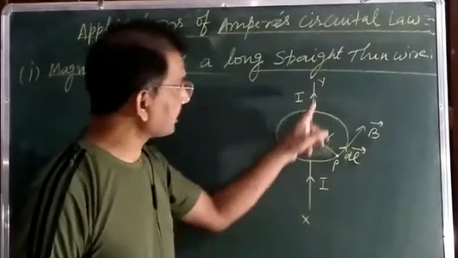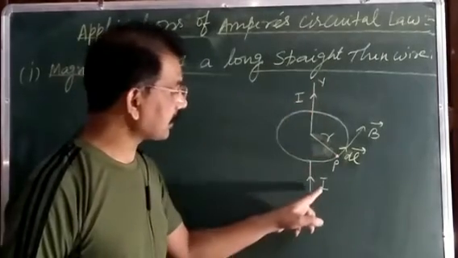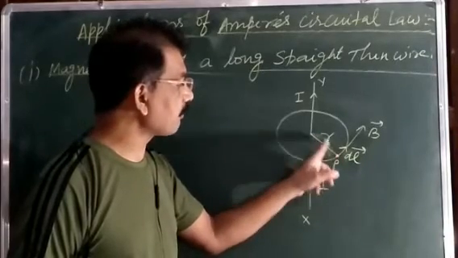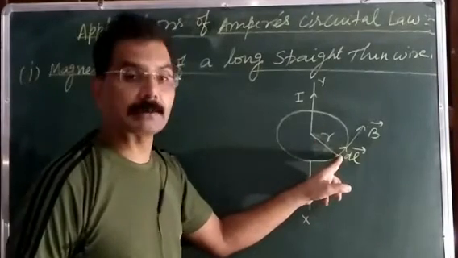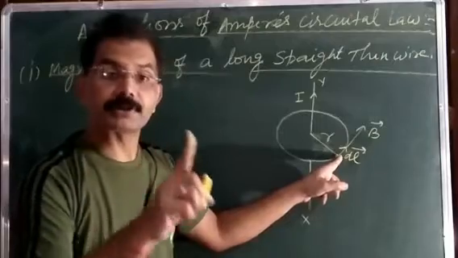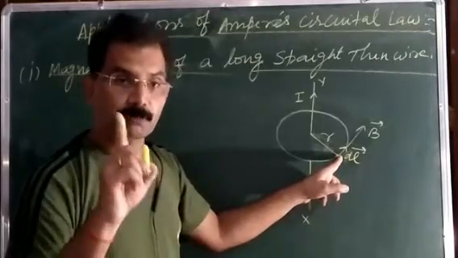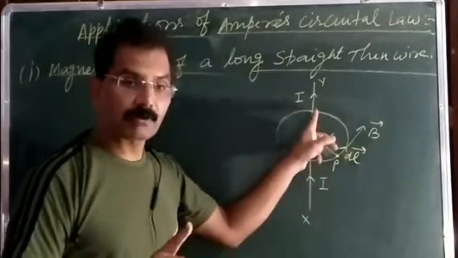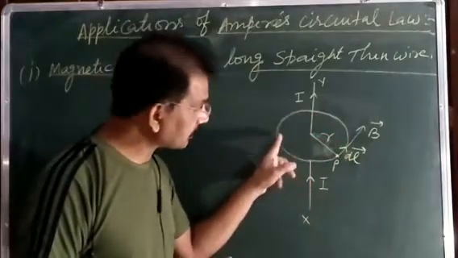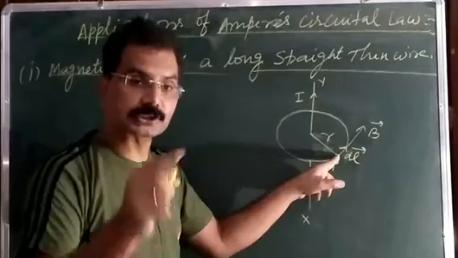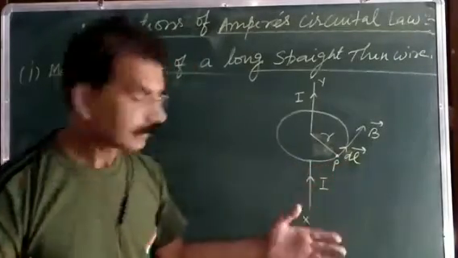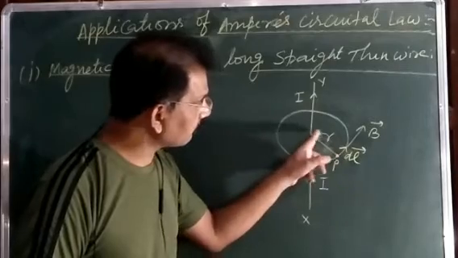Suppose XY is a straight current carrying conductor in which current I is flowing, and at distance r from it we want to find the magnetic field by using the Ampere circuital law. So the first step, we will draw a circle around this conductor which passes through the point P, means through the same point where you want to find out the magnetic field. Suppose this distance is r, so this will also be r.